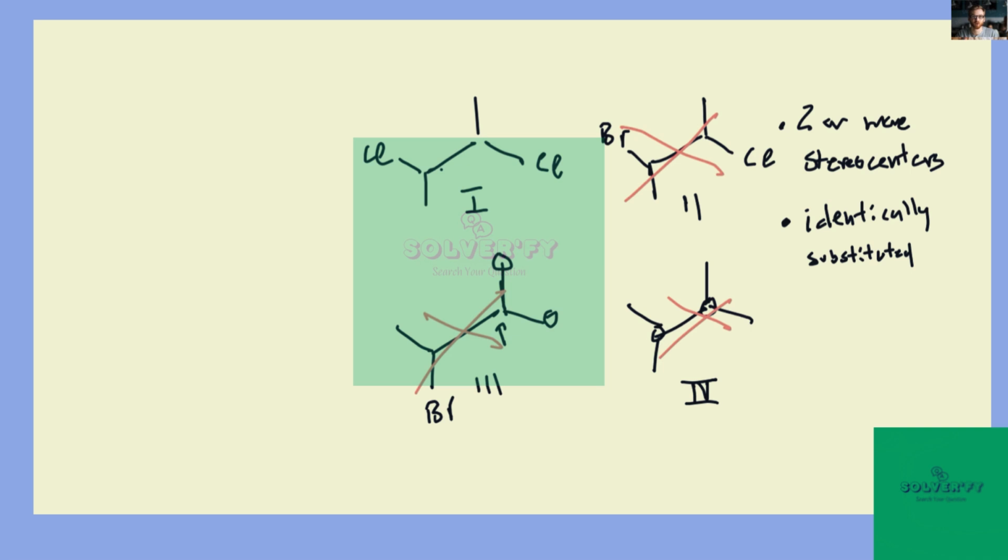And then from here, we might want to consider what rotations we could take around the bonds to make it more obviously or clearly meso. So I'll show you what would happen geometrically if we were to rotate around that bond.